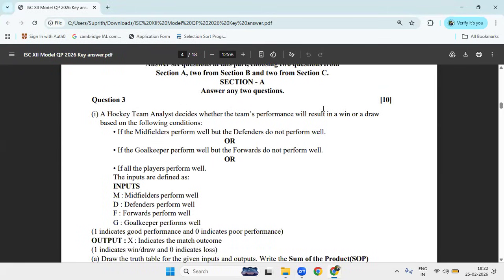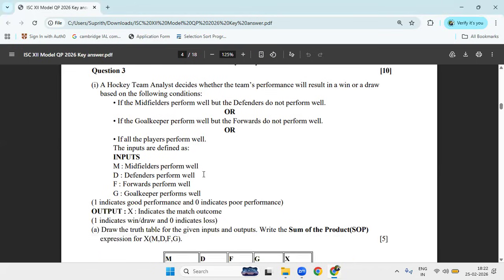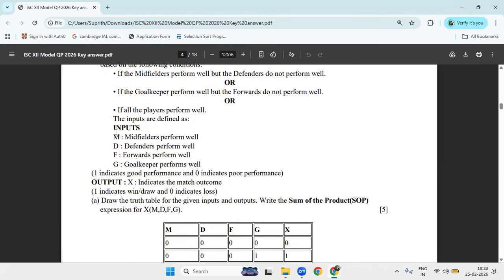First, question number 3 is: a hockey team analyst decides whether the team performance will result in a win or draw based on the following conditions. If the midfielder performs well but the defender does not perform well; if the goalkeeper performs well but the forwards do not perform well; if all the players perform well. So we have four variable inputs: M is midfielder, D is defenders, F is forward players, and G is goalkeeper. So these are the four variables.